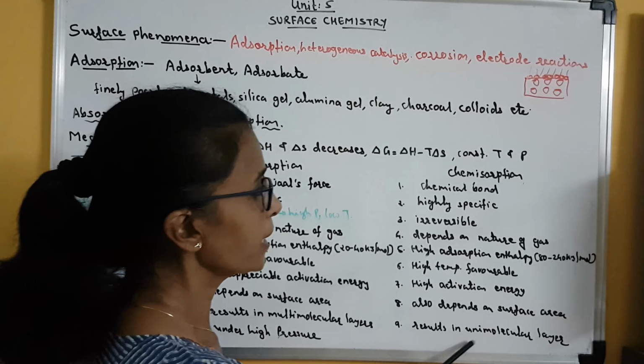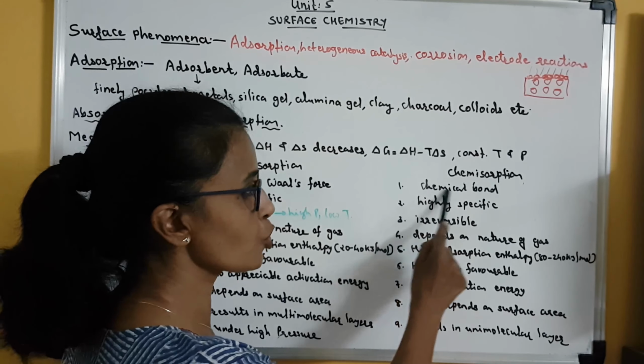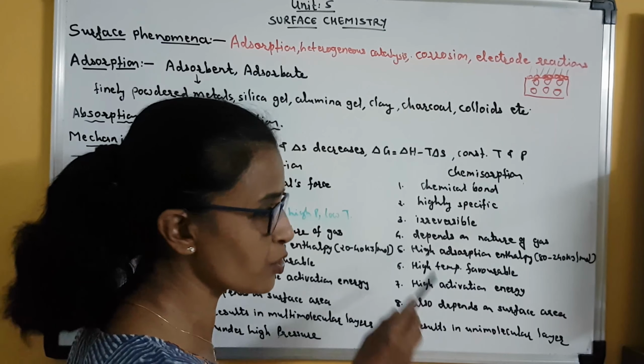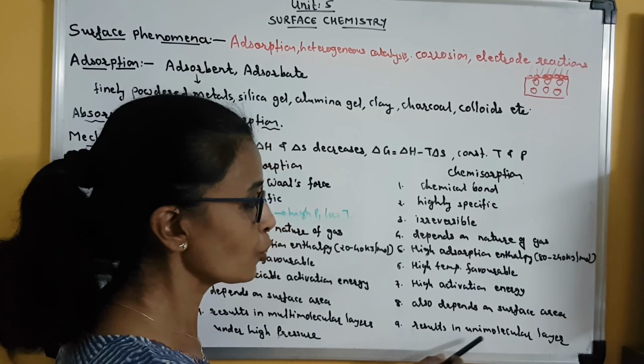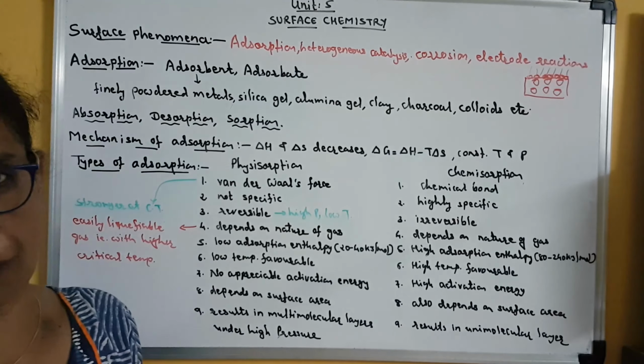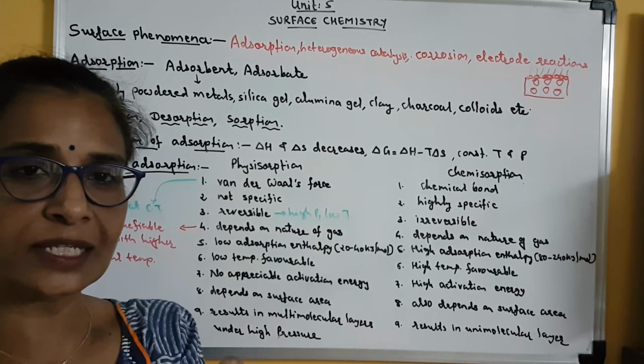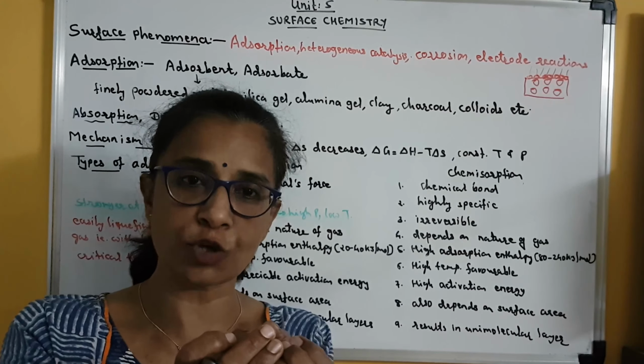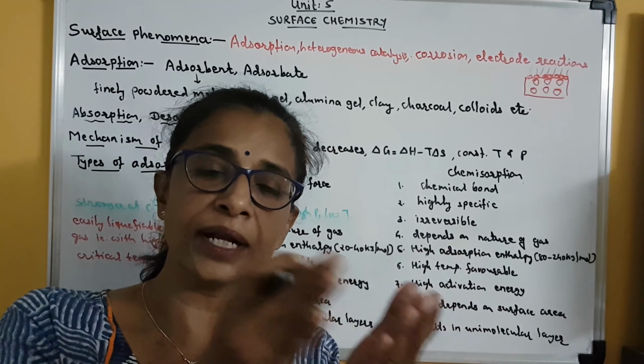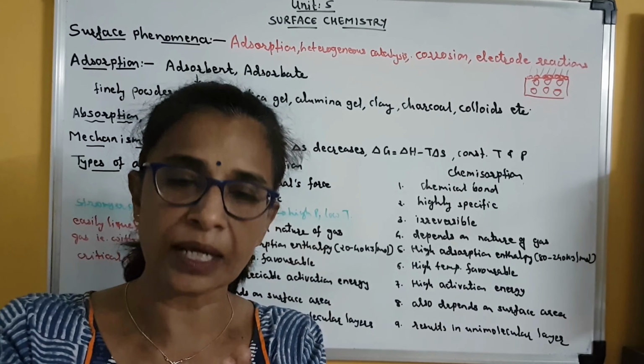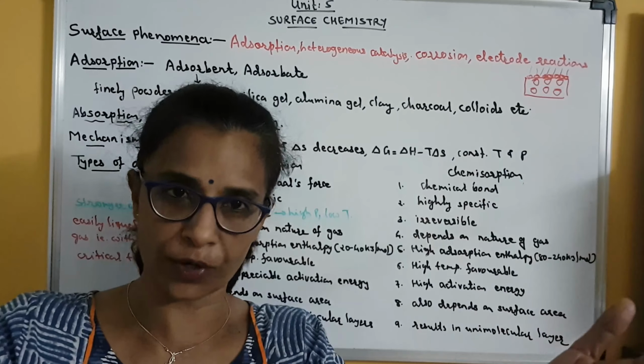But in case of chemical adsorption, a strong chemical bond is required between adsorbate and adsorbent, so a unimolecular layer is formed. Once the adsorbate is strongly attracted by the adsorbent, once it forms a covalent or ionic bond with the adsorbent, it is difficult to remove it. Clear?